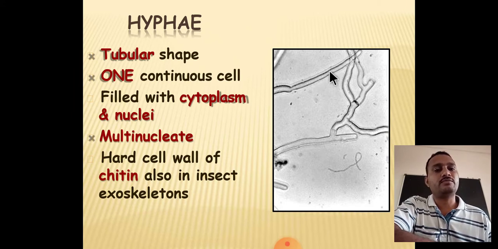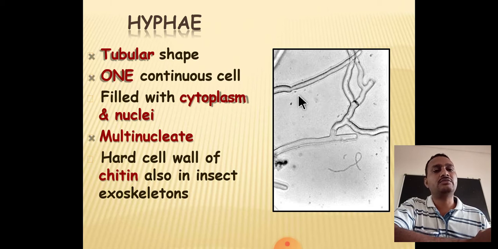Such type of hyphae is known as the multinucleate hyphae, because they contain a number of different nuclei. That's why it is called multinucleate. The another term which is used for such hyphae which contain multinucleate structure is coenocytic hyphae. Coenocytic hyphae means hyphae which contain multiple nuclei.